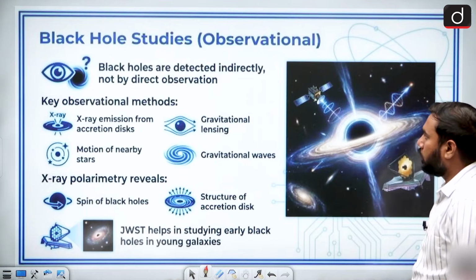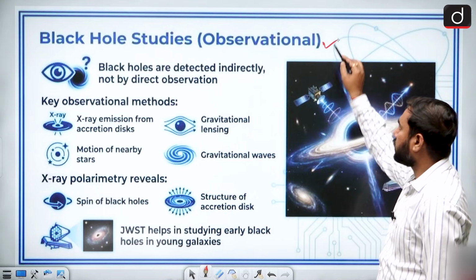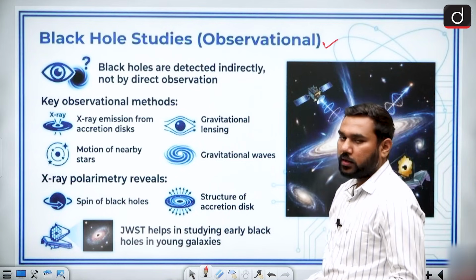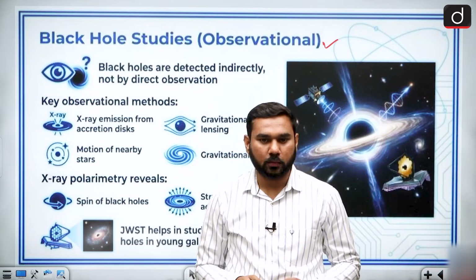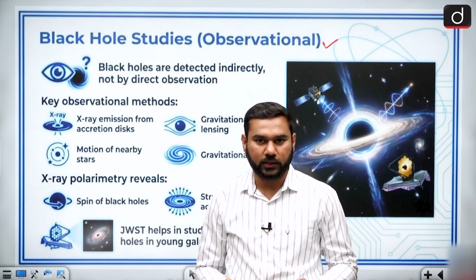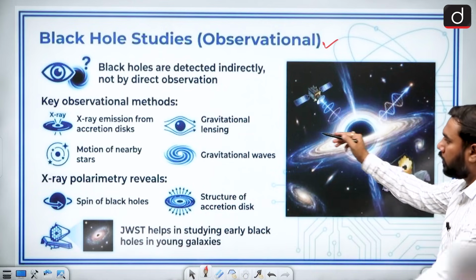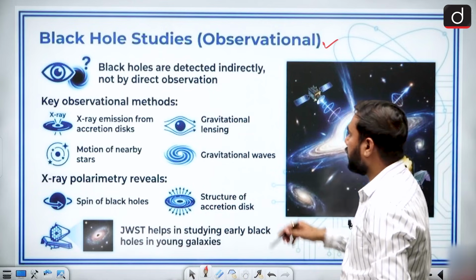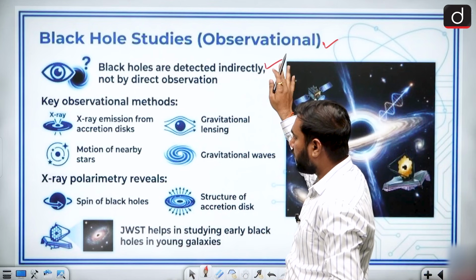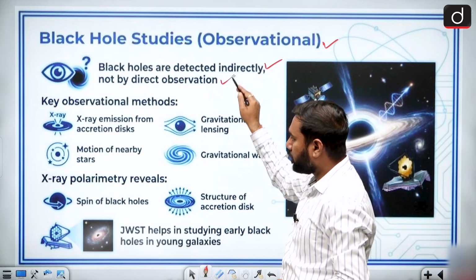Next one is your black hole studies. It is only observational; scientists cannot know much about black holes directly, but we know them through theories. And this one is a great image of a black hole. Black holes are detected indirectly, not directly, so they cannot be directly observed.